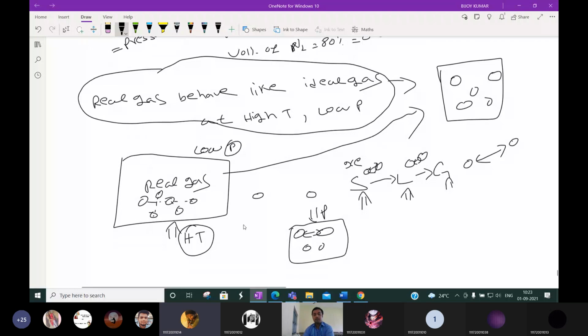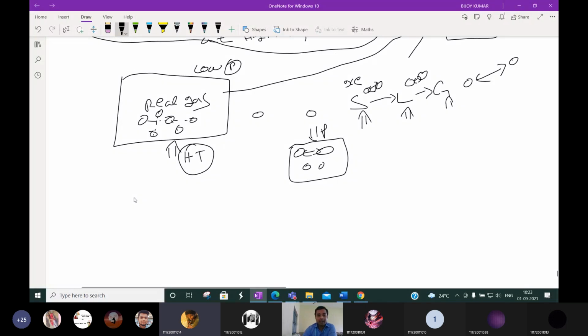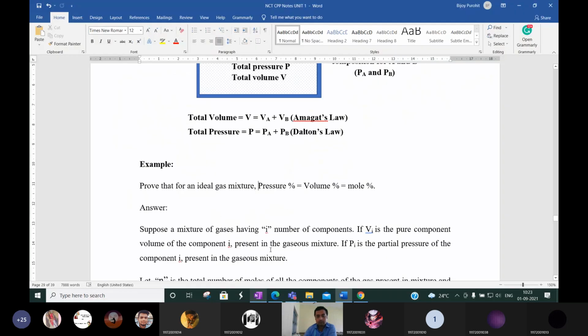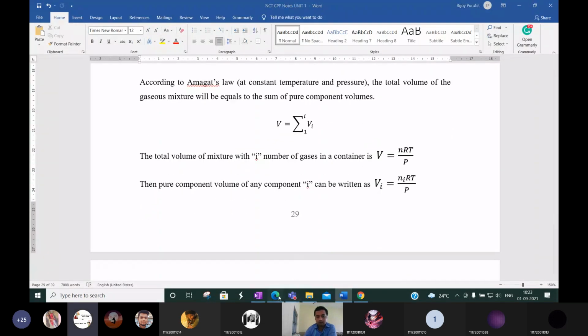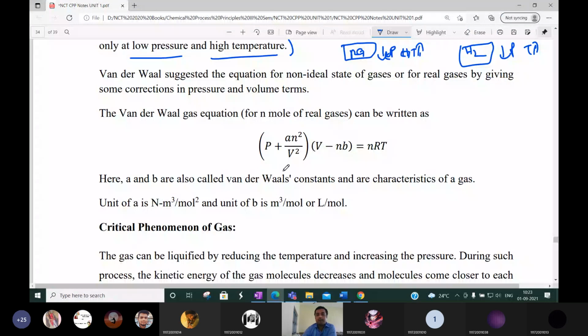Okay. Yes, sir. So for ideal gas, we know that PV is equal to nRT. But for real gas, what is the formula? (P + an²/V²)(V − nb) = nRT. Okay. This is the van der Waals equation. You know these things, so I will not discuss this again.